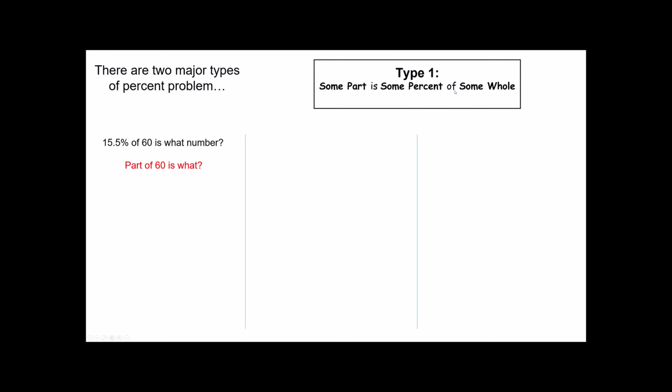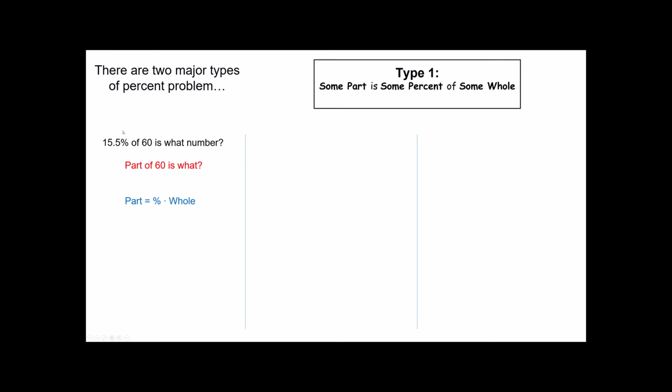And we also know that when we take a part of something, the word of acts as a multiplication. So when I receive a problem like this, I always begin with this in mind. Our part equals a percent times a whole. There again, this is just a translation of what's written up here at the top. The part is a percent of the whole.